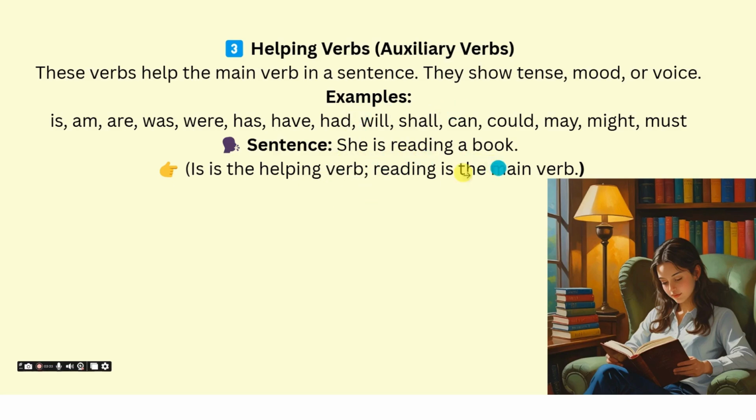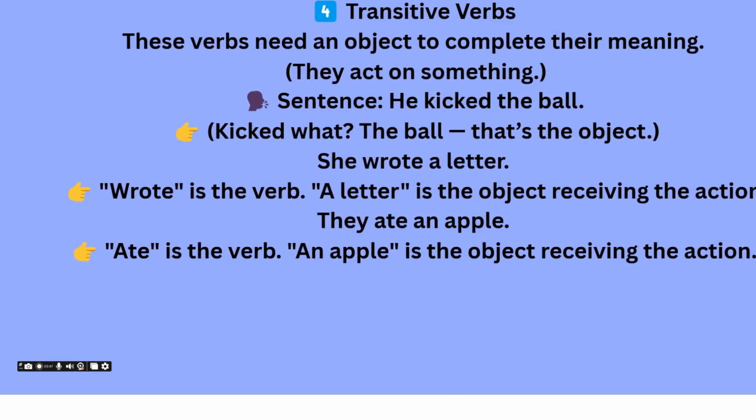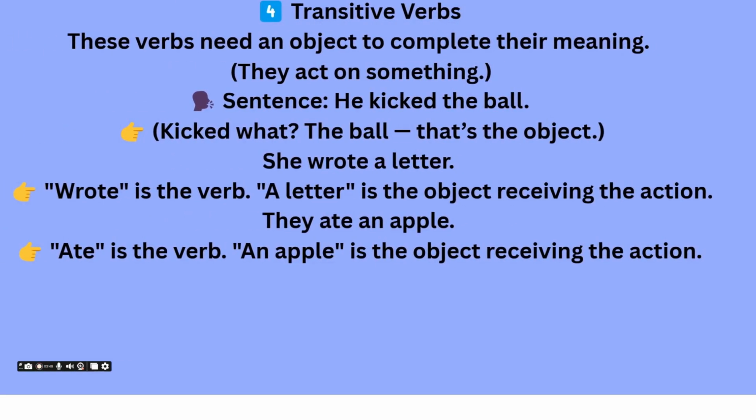She is reading a book. So is is a helping verb here. If we do not include this helping verb, our sentence will go wrong. It will not make any sense. So helping verbs are very important to give the complete sense of the main verb and of the sentence. Now let's see the next type of verbs.